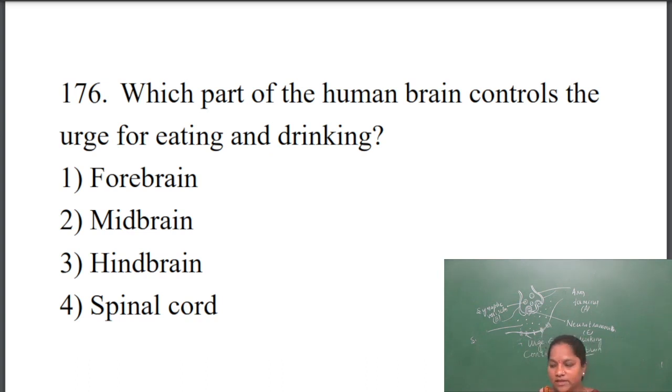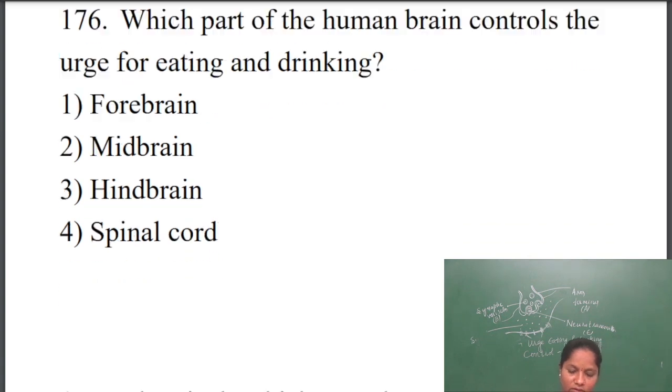Spinal cord. The spinal cord connects the nerve fibers towards the other parts of the body. The nerve fibers go down to connect to the lower parts of the body. Okay, forebrain is the part that controls the urge for eating and drinking. Okay, next question.